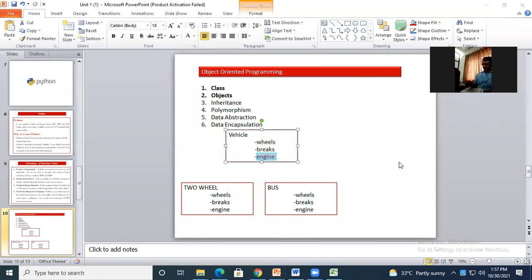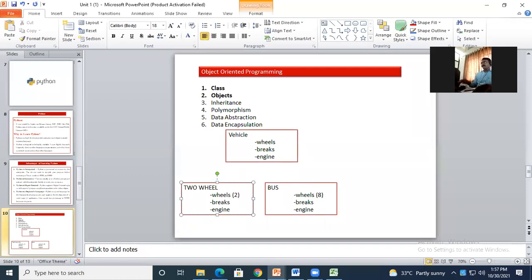Hello. Yes, sir. Right. But now from this vehicle class I have inherited two-wheeler and bus. Now bus, it may have some eight wheels, and for my two-wheeler I'm having only 2 wheels. It depends.